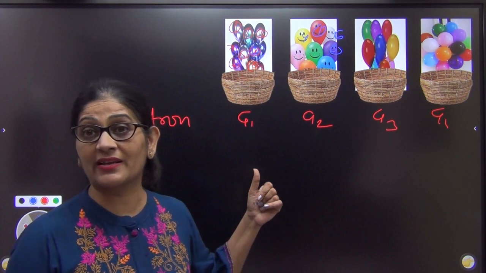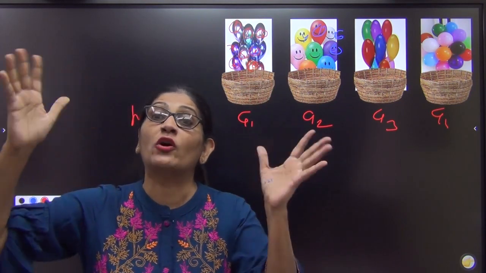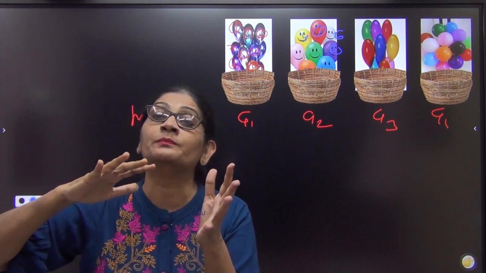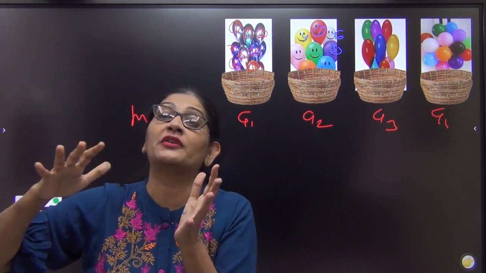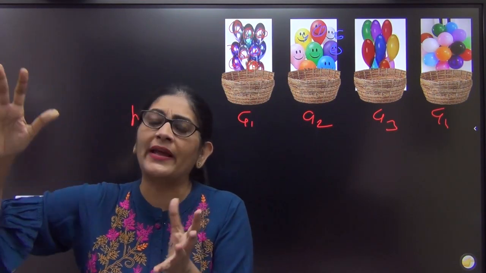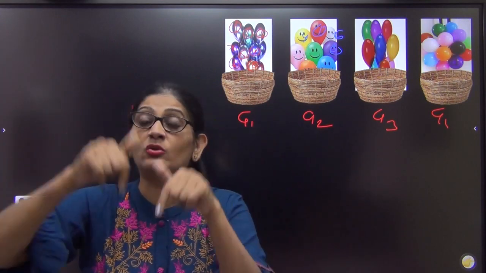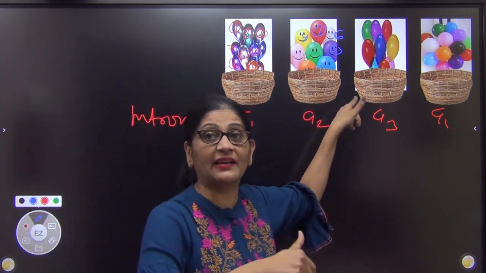Right now, my number of baskets? Only 4. But each basket has at least 30-40 types of different colors of balloon. Each has 30-40 different colors of balloon, each in multiple. Suppose each balloon is 100, but here there are 20, 25, 30, 40 colors of balloons in one basket. Similarly in the second, third, fourth.